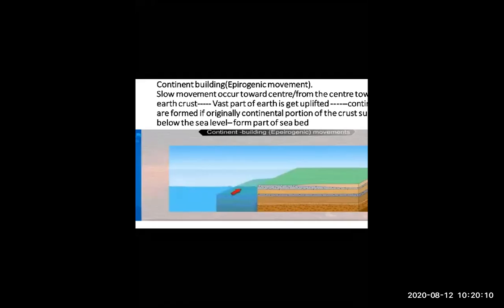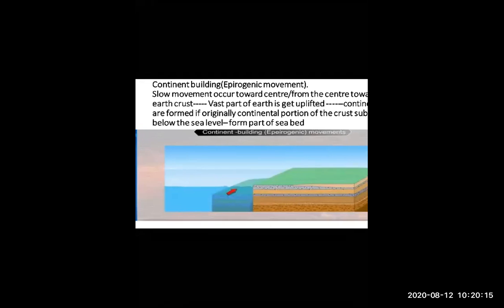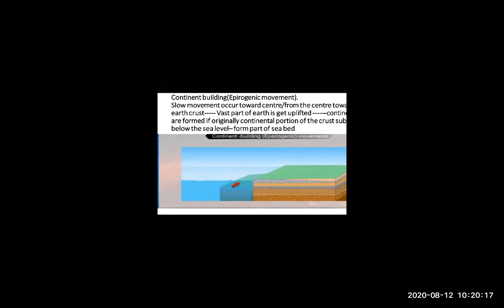So now we are going to know the exact meaning of continent building, also called epirogenetic movement. Epirogenetic is one of the slow movements, which occurs from the center toward the Earth's crust.